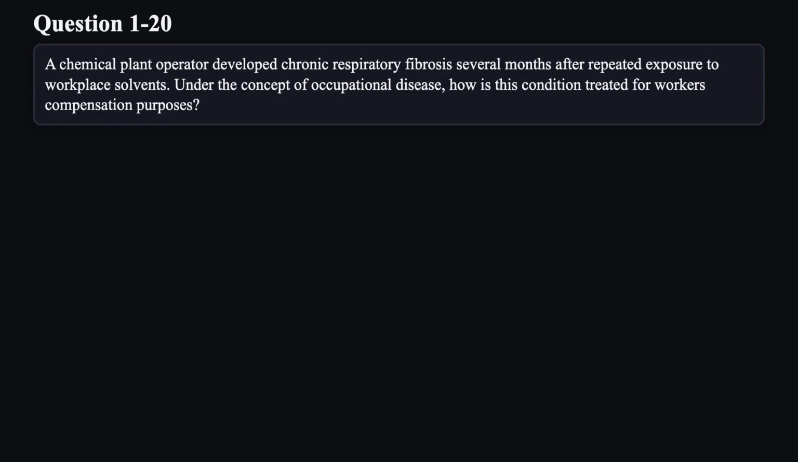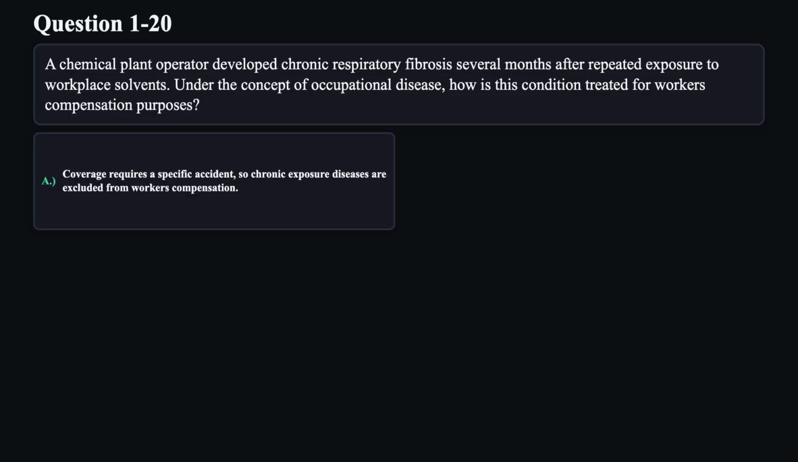Question 20. A chemical plant operator developed chronic respiratory fibrosis several months after repeated exposure to workplace solvents. Under the concept of occupational disease, how is this condition treated for workers' compensation purposes?